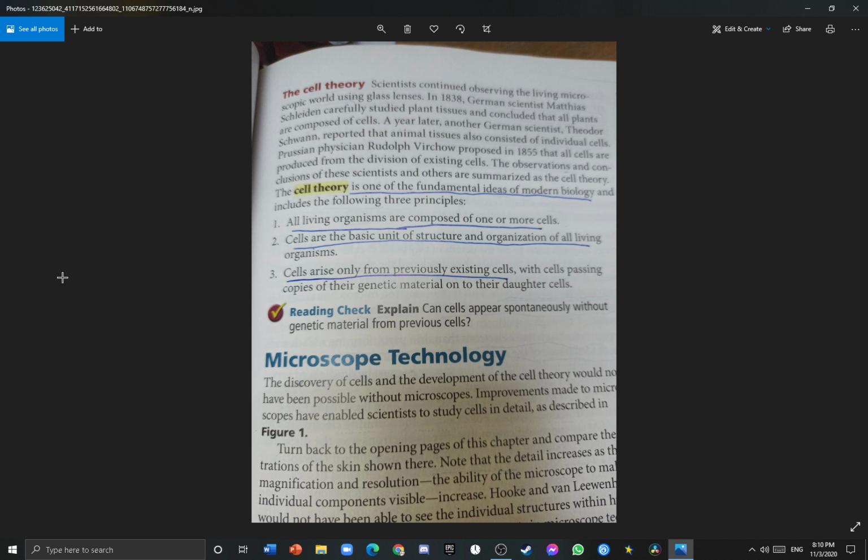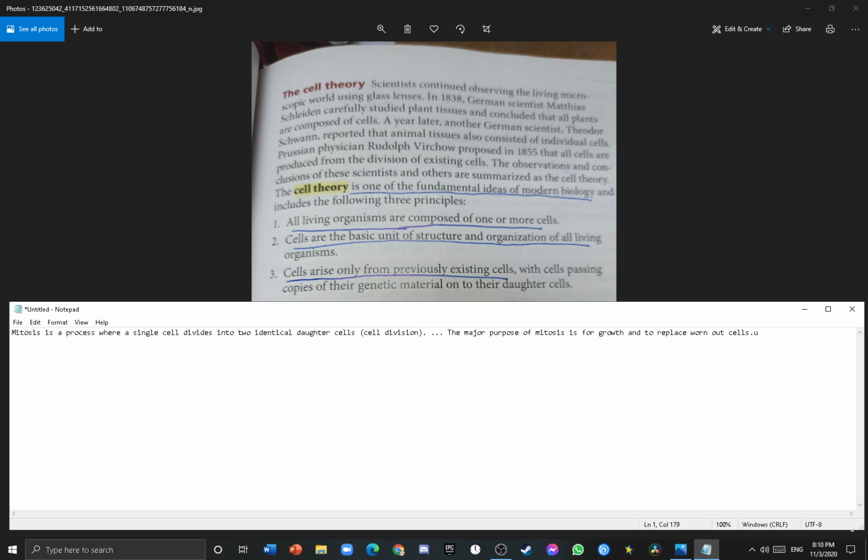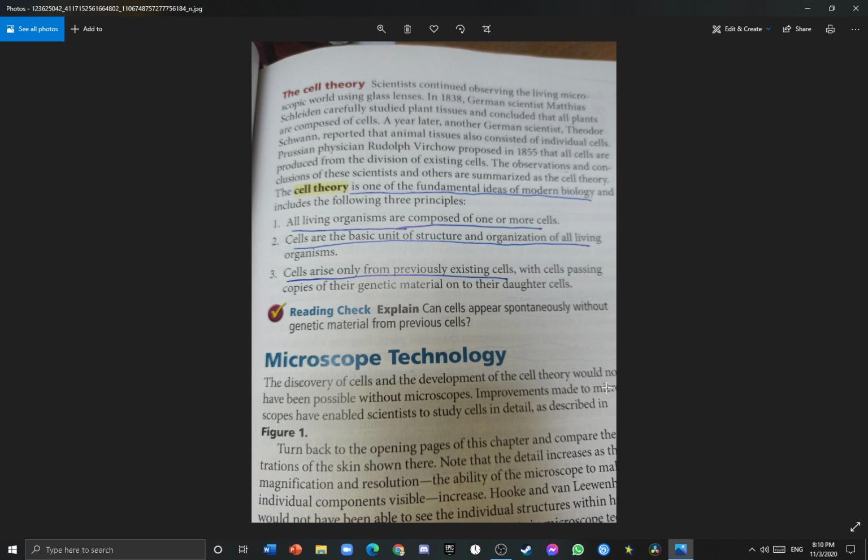their genetic material onto their daughter cells. Cells use mitosis to divide. As you can see here, mitosis is a process where a single cell divides into two identical daughter cells. The major purpose of mitosis is for growth and to replace worn out cells or dead cells. While mitosis is happening, certain genetic materials are passed on from one cell to another, so it can function its precise and unique function and keep the body alive and healthy.